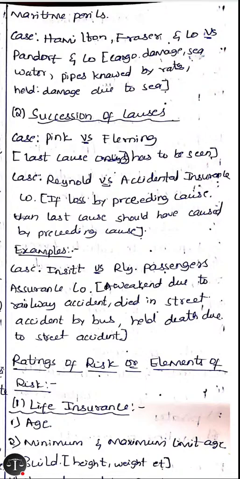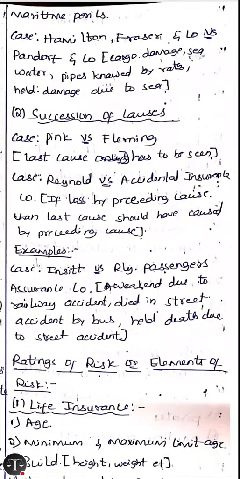In the next case, Renault versus Accident Insurance Co., see what happens if the last cause is not the proximate cause, that is, if the last cause is not the cause for which the insurance was taken against. Then the immediate preceding cause is seen.